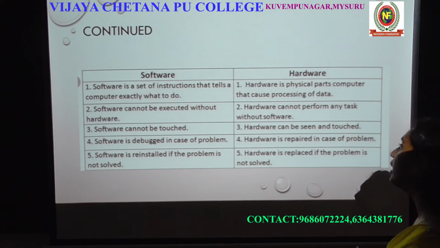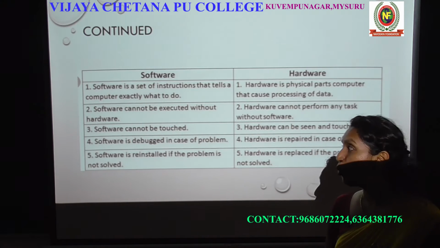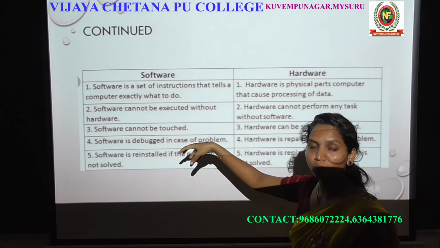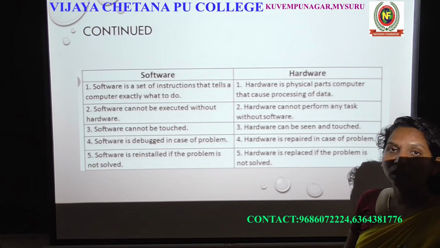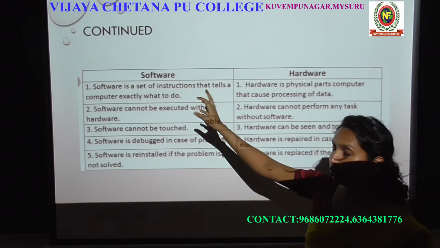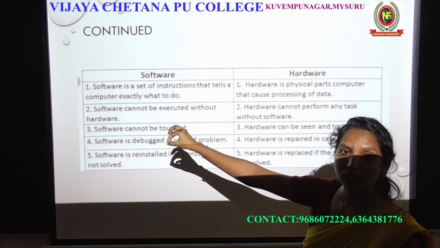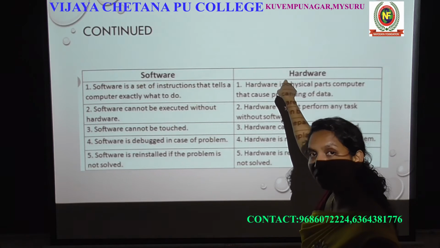Then what is hardware? Hardware is a physical part of the computer that causes the processing of data. Whatever the software tells the computer to do, the software will instruct the computer to do some work. That work will be assigned to some physical device.